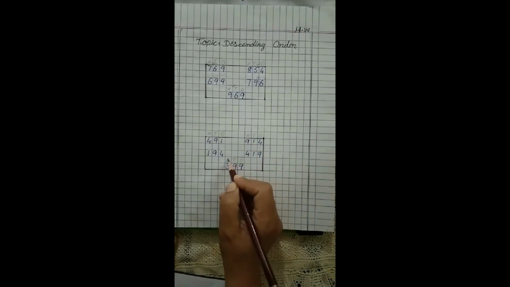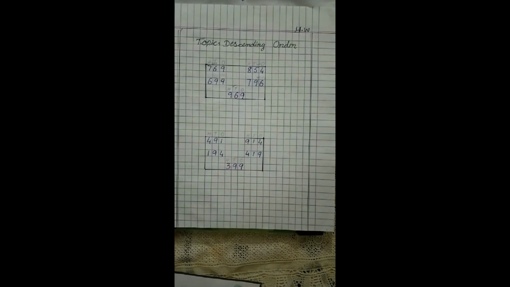When we write ones, tens, hundreds in our numbers, it is very easy to write the numbers either in ascending order or in descending order. It will help a lot.